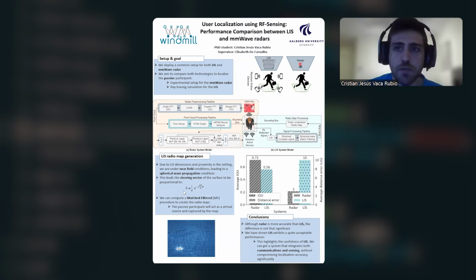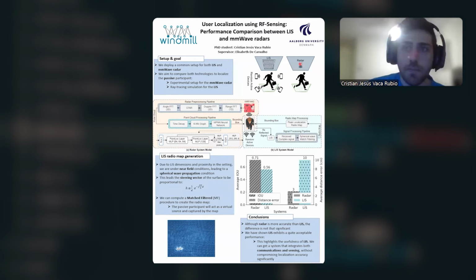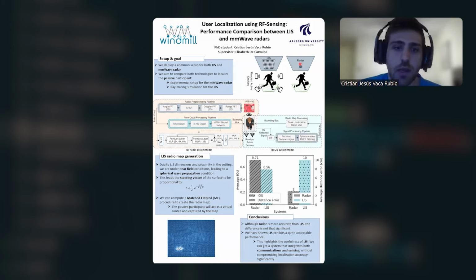We can see that it differs from the far field steering vector notation. And then mainly with that, what we are going to compute is a spatial match filtering around the entire surface, such that we can obtain a radio map of the environment. So in this radio map, the passive participant will act as a virtual source and will be captured by the map.